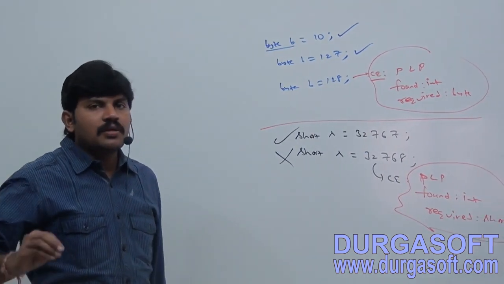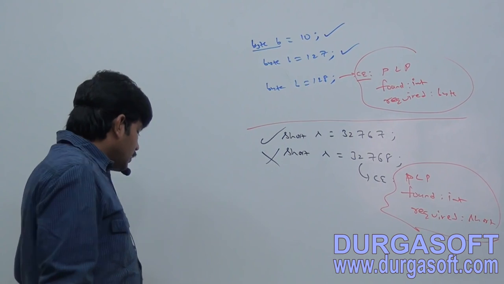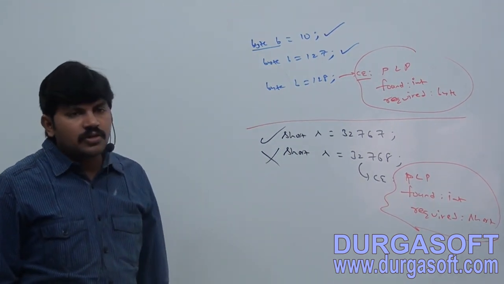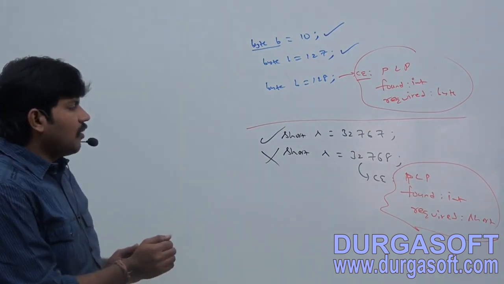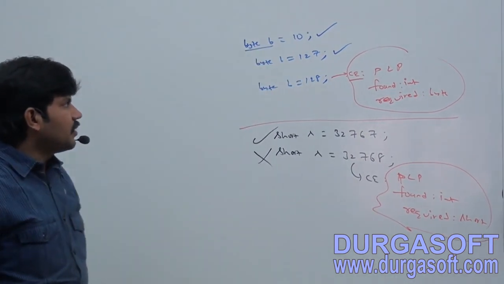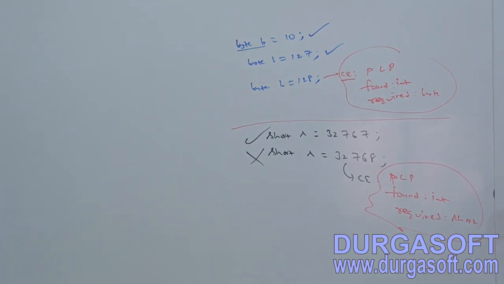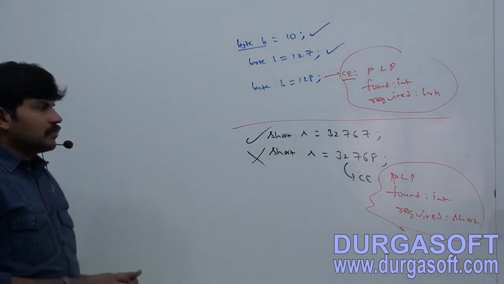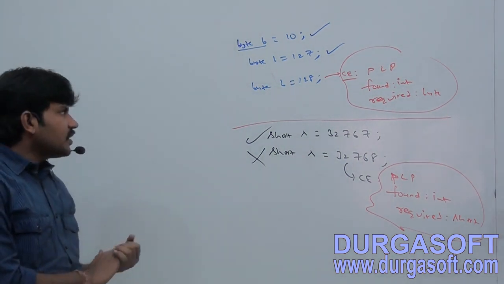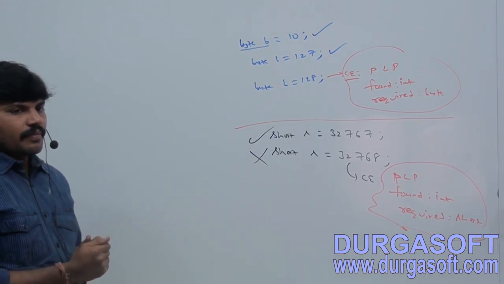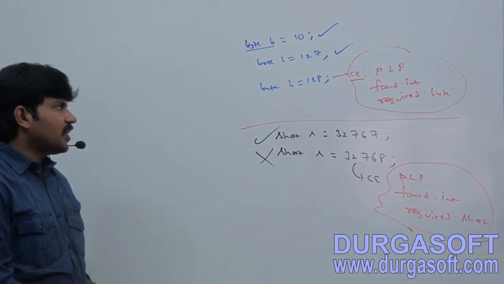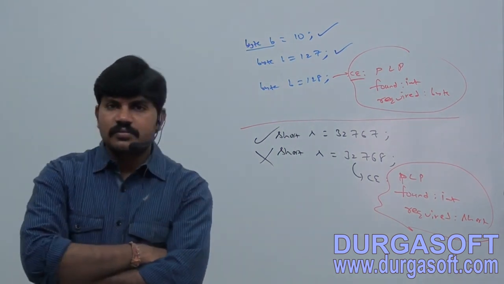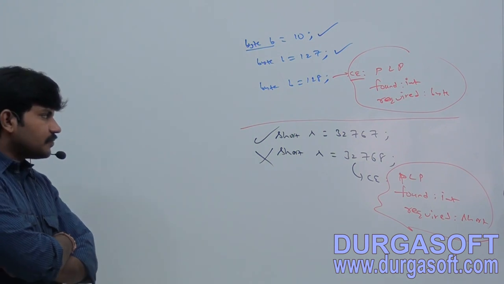Similarly, short literal also. Okay, take this example. Byte b is equal to 10. Example: byte b is equal to 127. Byte b is equal to 128: compile time error, possible loss of precision, found int, required byte.